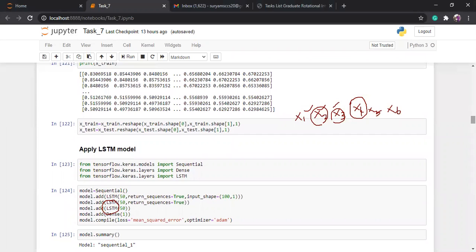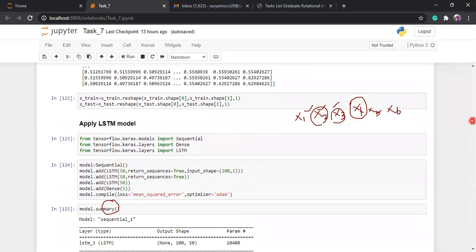After splitting my train and test data, I reshape my train and test data using the dot reshape method. Then you can easily apply the LSTM model. The LSTM model is a very sensitive model, so for an LSTM model we must scale the data. That means min max scaler. So we already applied the min max scaler.